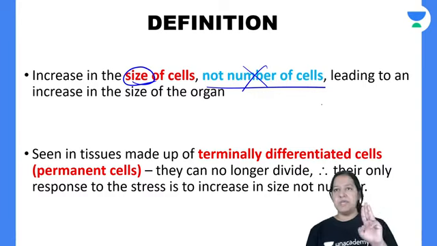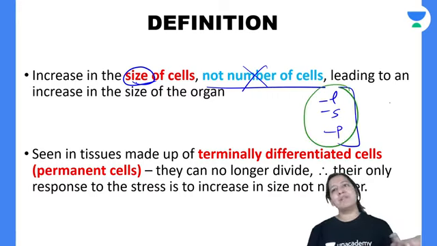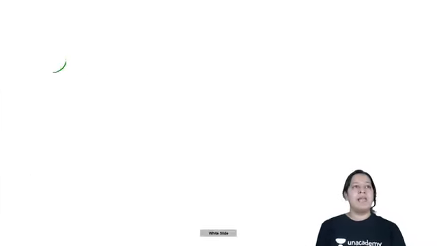So there are three types of cells: labile cell, stable cell, and permanent cell. So it is increase in size, not the number. So which cell can show this type of adaptation? This hypertrophy is shown by all three cells. All three cells can show hypertrophy because everyone can increase size. So what I mean to say, labile cell, stable cell, and permanent cell.